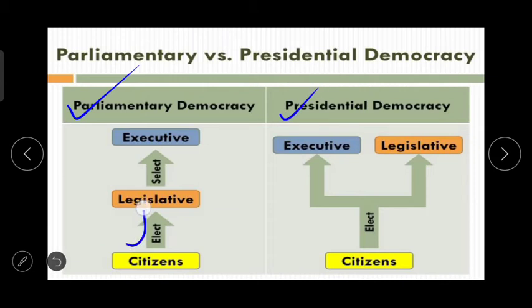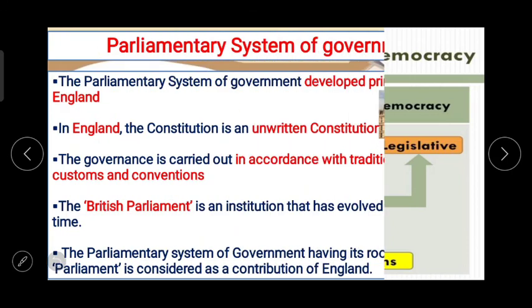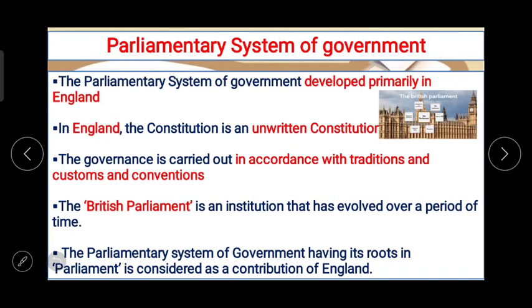In the parliamentary system, citizens elect the legislative, and then the legislative elects the executive. In the presidential system, citizens elect the executive and citizens also elect the legislative, which means the president. So this is the basic difference between the parliamentary democracy and the presidential democracy. We'll talk in detail about this also. Now the concept of parliamentary system of government: why we Indians adopted the parliamentary system of government, or what exactly parliamentary system means.